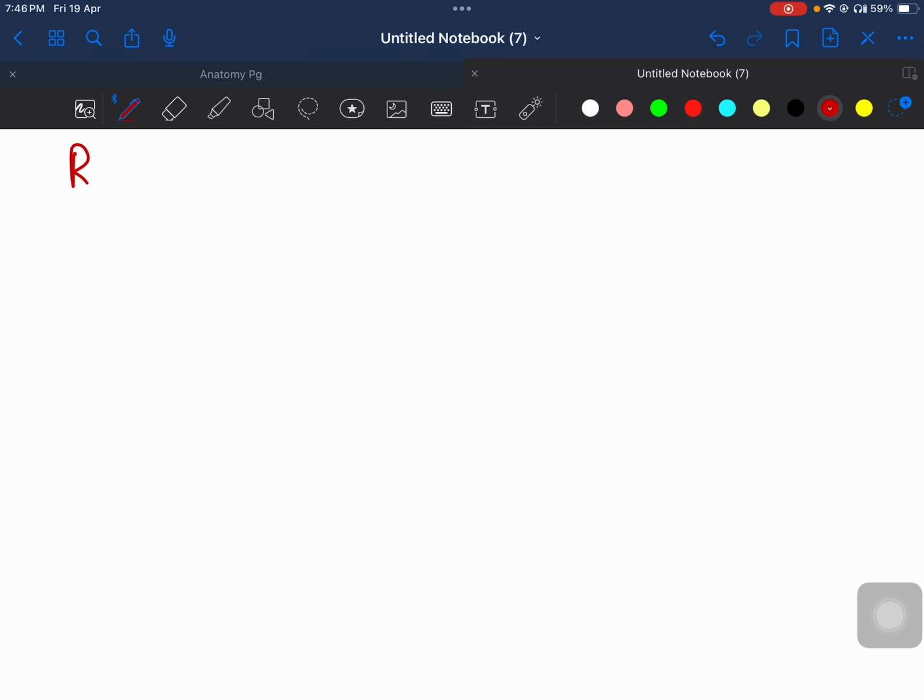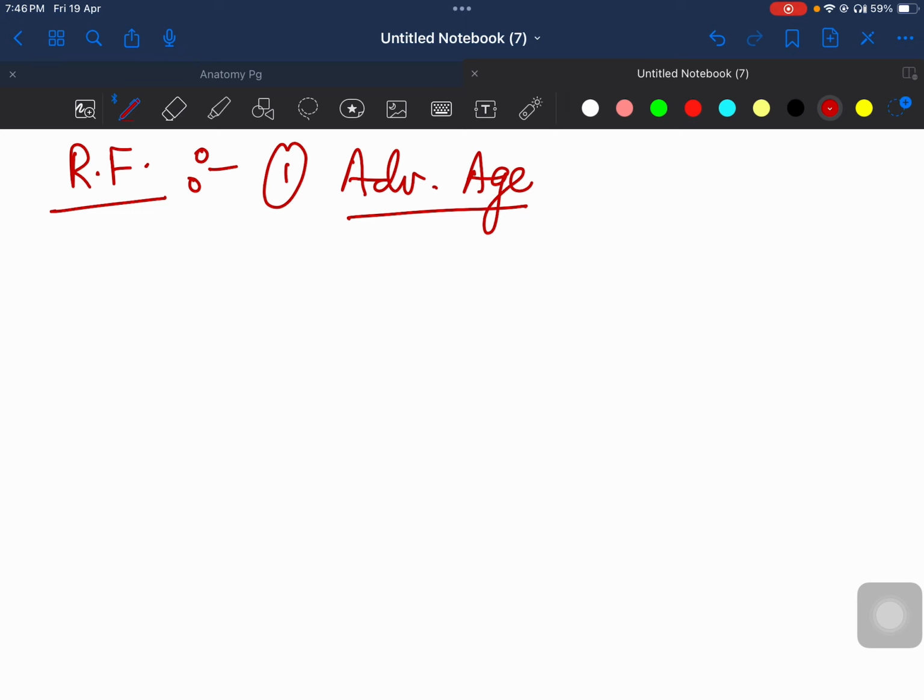अब what are the risk factors for non-disjunction, मतलब कब सेल डिवीजन में there will be non-disjunction. Most common risk factor is advanced age. So advanced age में अगर there is reproduction, like if the maternal age, mother का age, is more than 40 years, then it has been found that there are more chances of non-disjunction. So pregnancy at an advanced age is a prominent risk factor for non-disjunction.